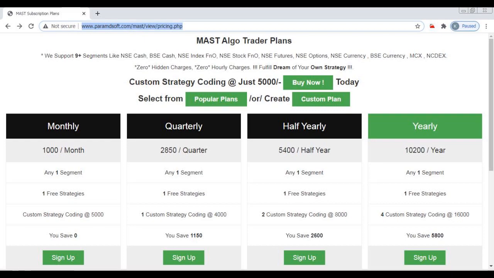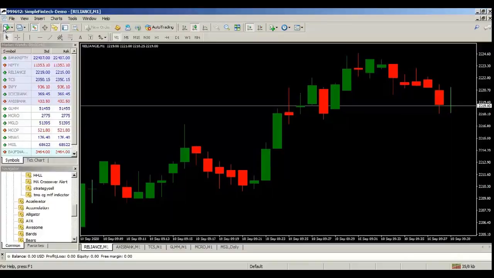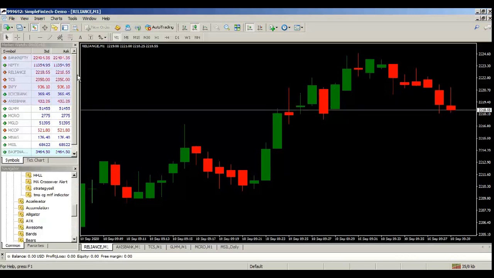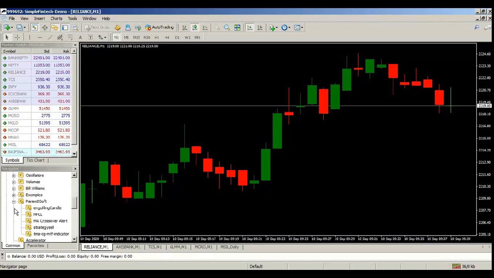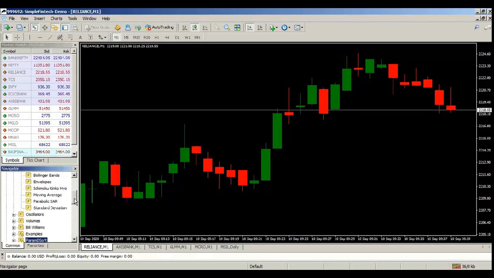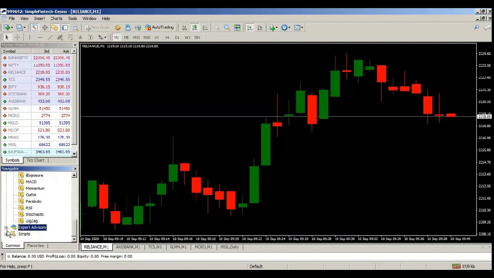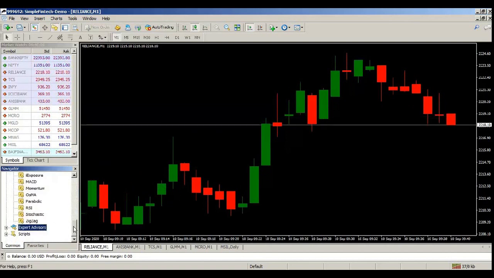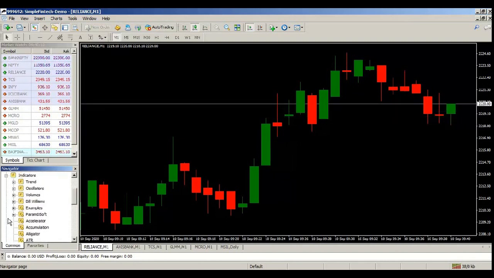Let's see how it is implemented and how it is done on your PC. This is the MT4 trading and charting application, in which this is the market watch that we are showing. This is the navigation pane in which you will get indicators and expert advisor. Param Dsoft can help you in writing custom indicators or expert advisors.